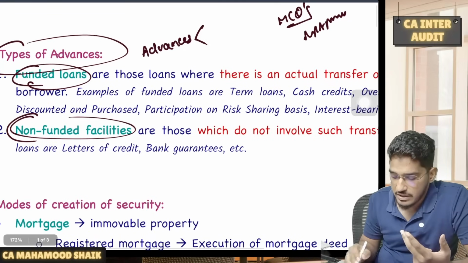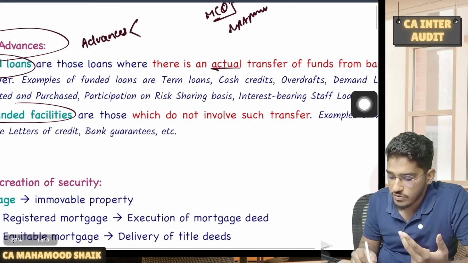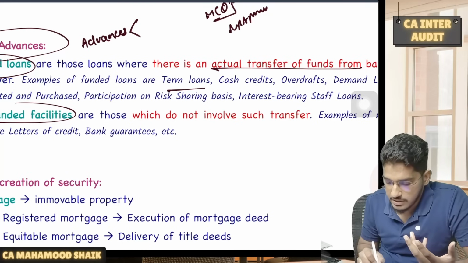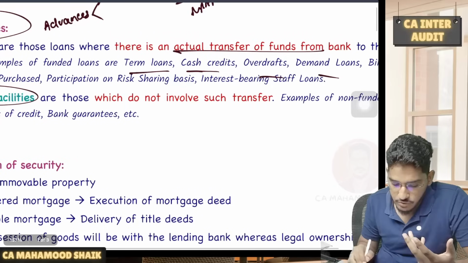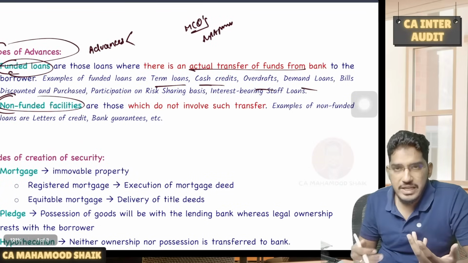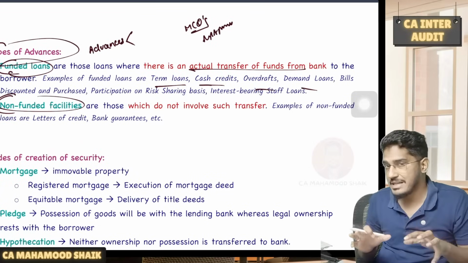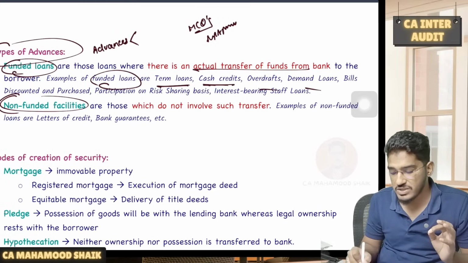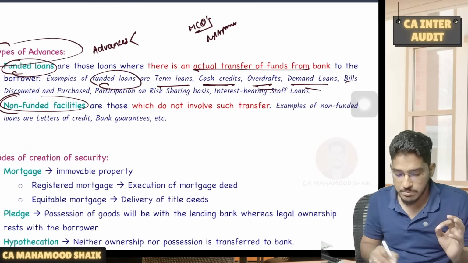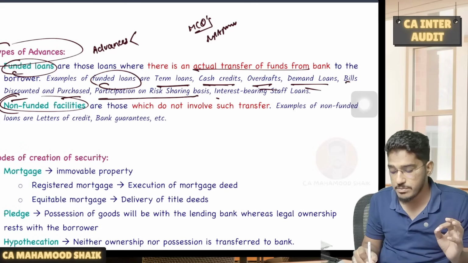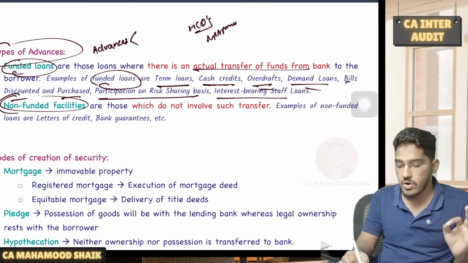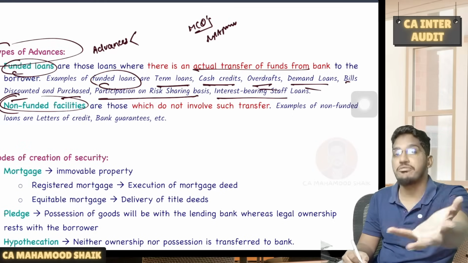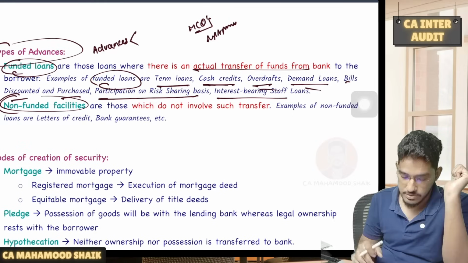Funded loans are those advances where there is an actual transfer of funds from the bank. The most common types of loans we generally see are term loans, cash credit, overdraft, demand loans, bills purchased. These examples are very important, you have to remember them: term loans, cash credits, overdrafts, demand loans, bills discounted and purchased, participation on risk sharing basis, interest bearing staff advances. These are all the facilities where the bank will give you the funds, so they fall under funded loans.